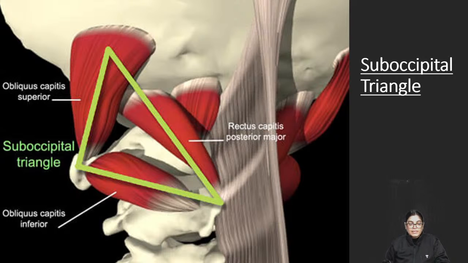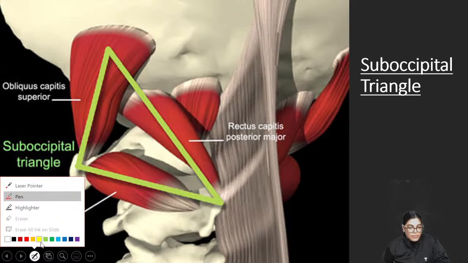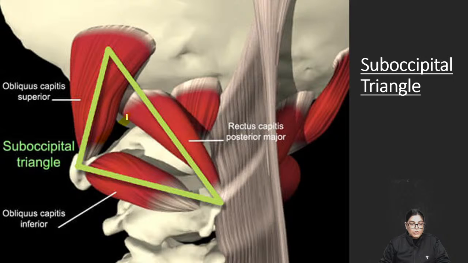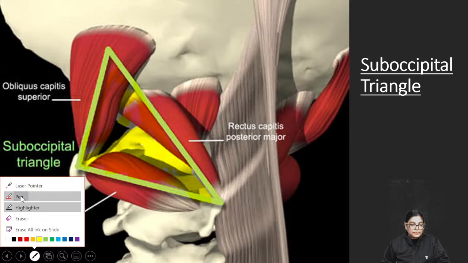So here you can see the triangular space which is highlighted in this diagram. I am just highlighting this triangular space with yellow color. This triangular space is lying in the occipital region, and you have to know about the boundaries.